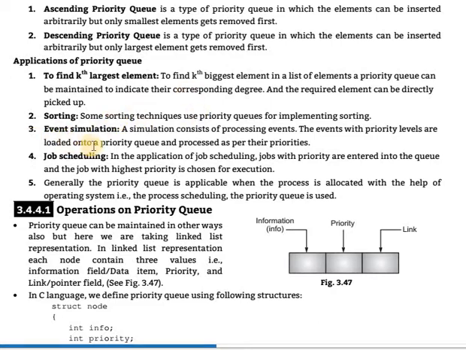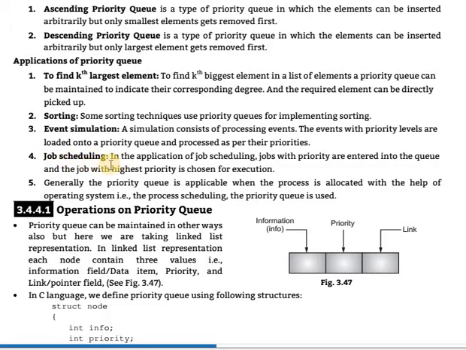After that, event simulation. A simulation consists of processing events. The events with priority levels are loaded onto a priority queue and processed as per their priorities. Any events added with priority levels are loaded, but they are processed as per their priorities.